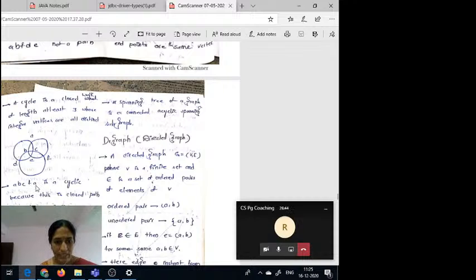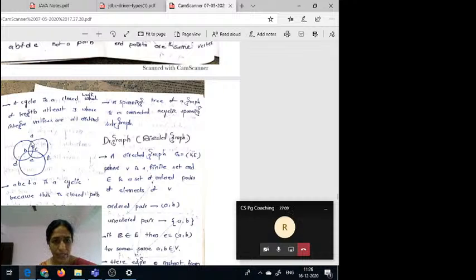Then we can say that a cycle is a closed path. So this is a cycle from A to B, B to E, E to F, F to A. This cycle is a closed path.